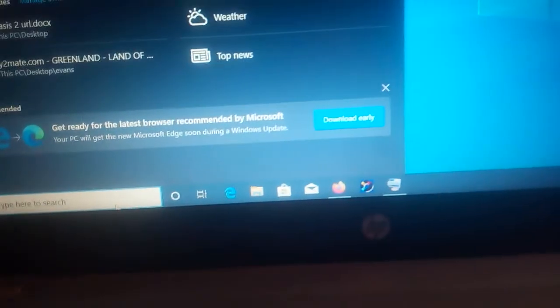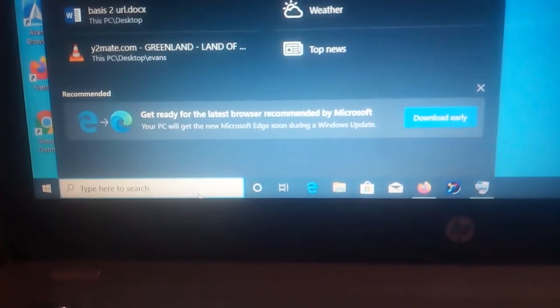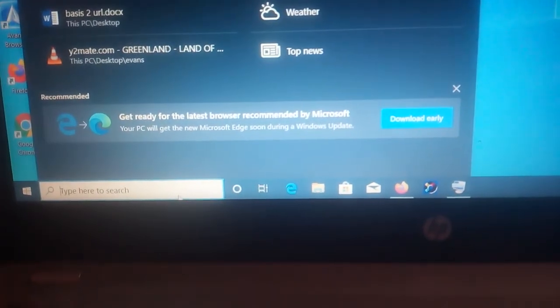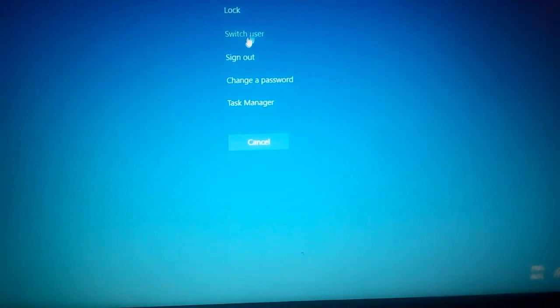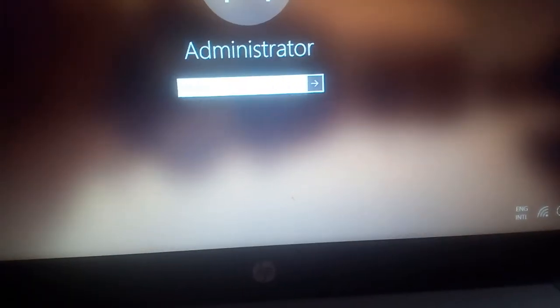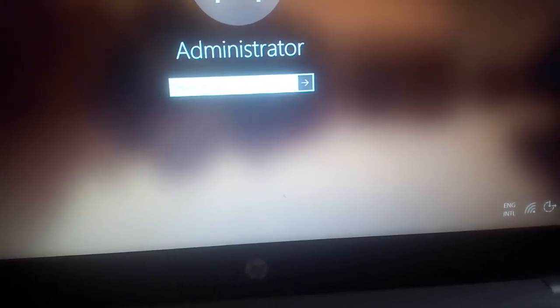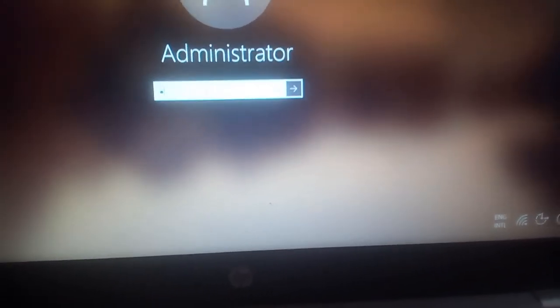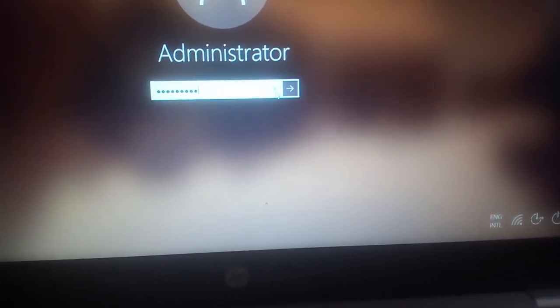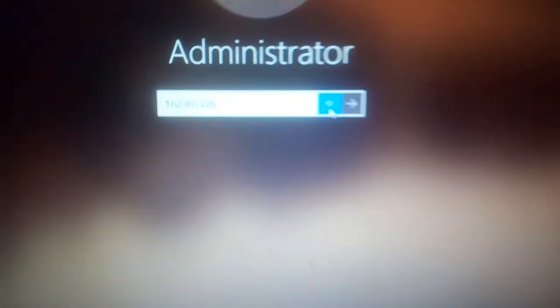Another thing, maybe you are trying to log in and it has the same problem. This is what you do. It has the same problem. When the number lock is on, the J, K, L is numeric.